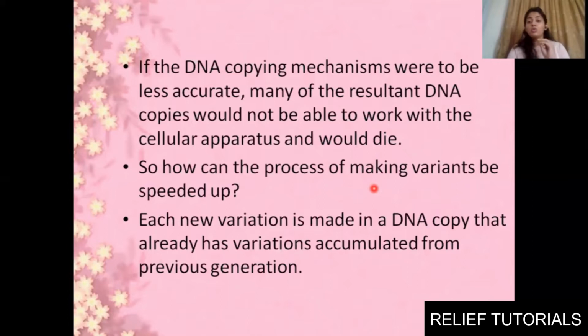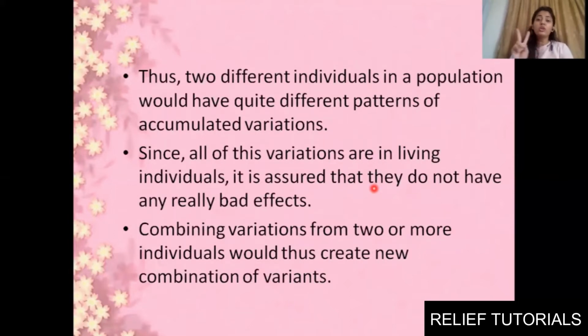Okay, and those variations, it is not so that from parent to first generation only we will be able to observe the variation. No, it takes a very long duration, a huge period of time, to show such variations. It takes generation to generation to show such changes. Now, thus two different individuals in a population would have quite different patterns of accumulated variation.